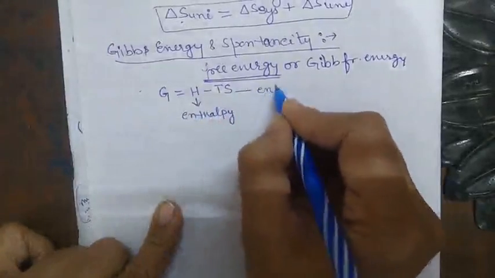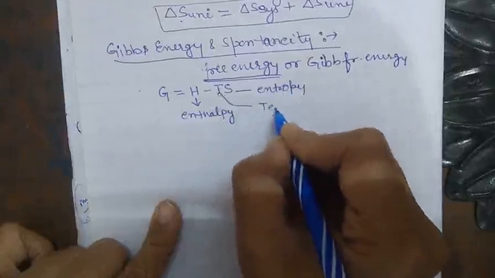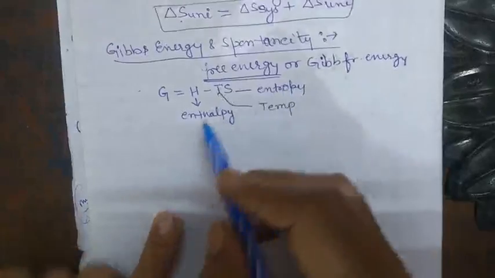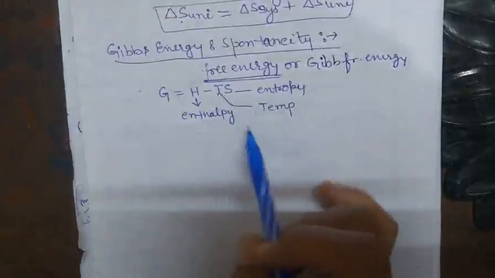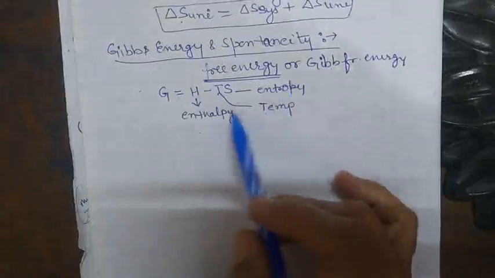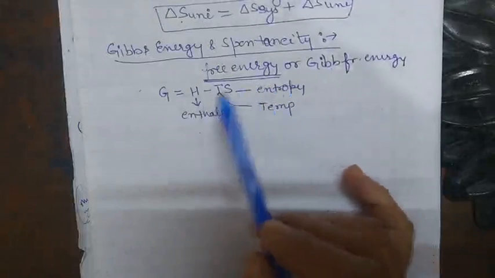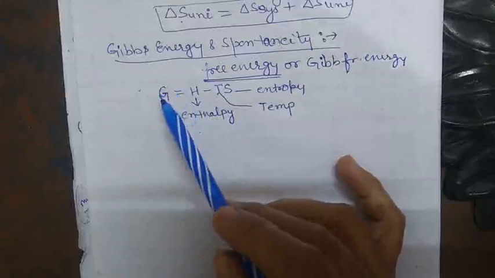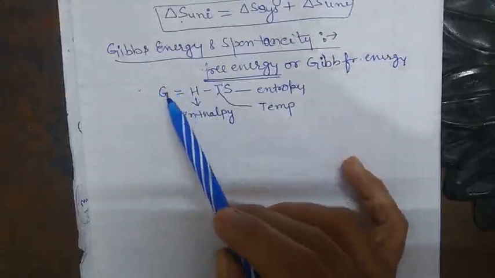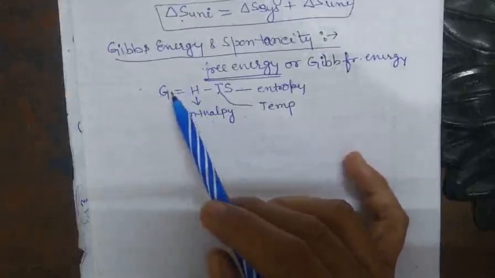S is the entropy and T is the temperature, the absolute temperature. The term G designates the free energy.